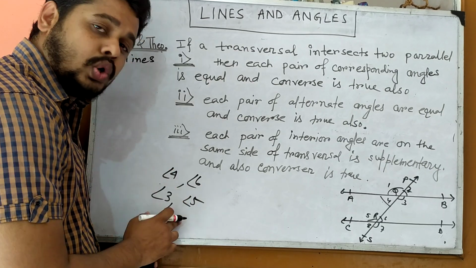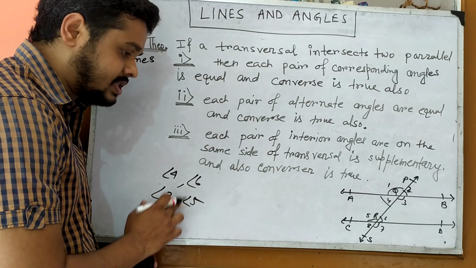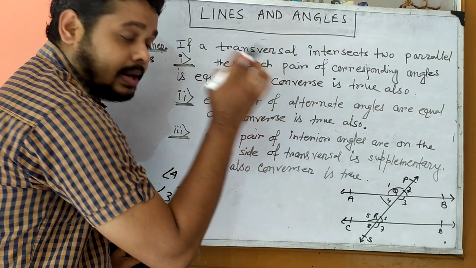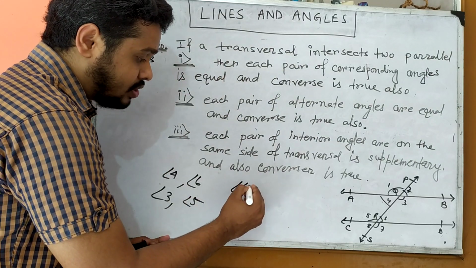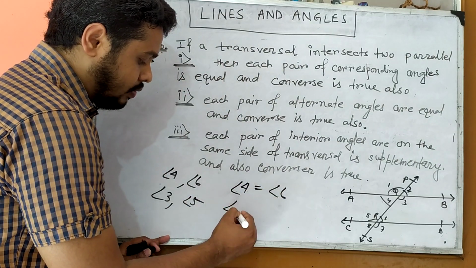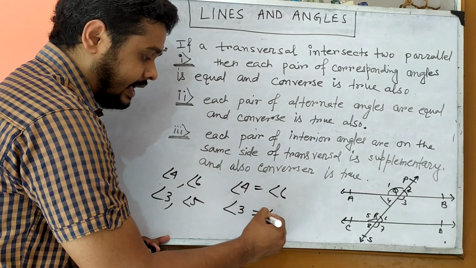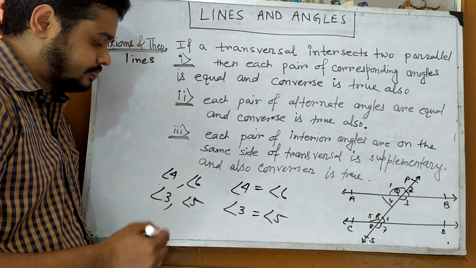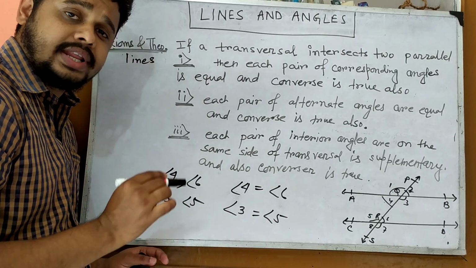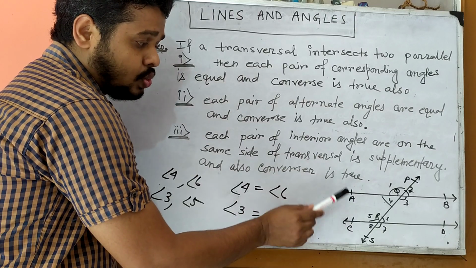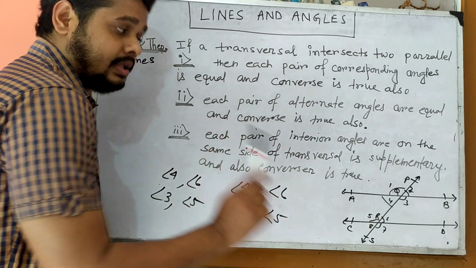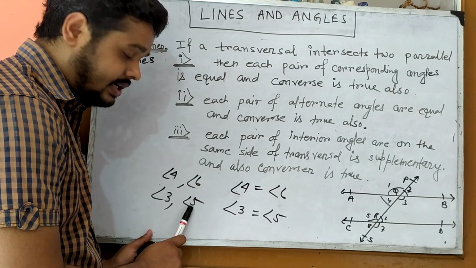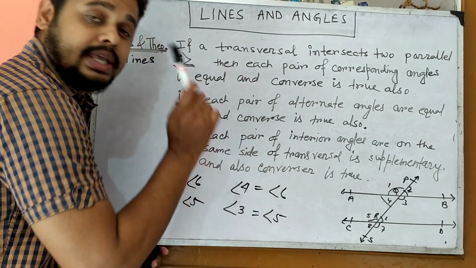And this one is already known to you because it was discussed in the earlier class. But today, as these two lines are parallel, their values are also equal. Angle 4 equals angle 6 and angle 3 equals angle 5. Understood? It is for alternate interior angles. So if these two lines are parallel and this is the transversal, then the alternate interior angles have equal values.